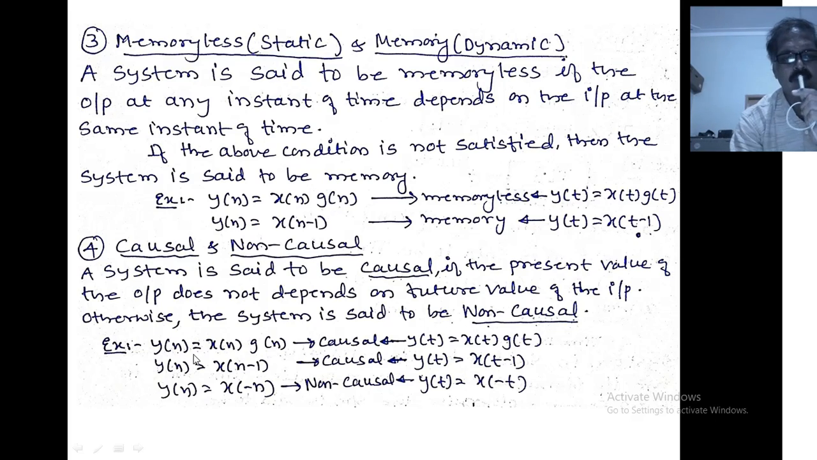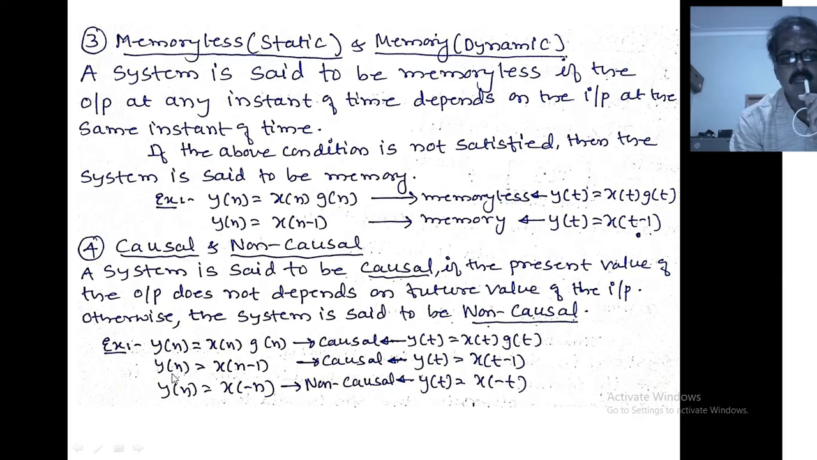Example, y of n equals x of n into g of n. Here the current value of the output depends only on the present input. It does not depend on the future input. If the current output does not depend on the future input, the system is said to be causal. Take the next example, y of n equals x of n minus 1. Here the current value of the output depends on the past value of the input. It does not depend on the future value of the input.